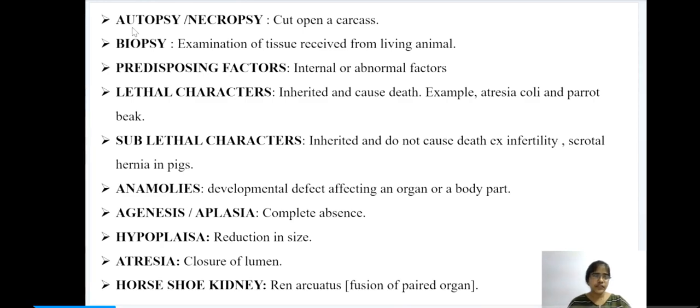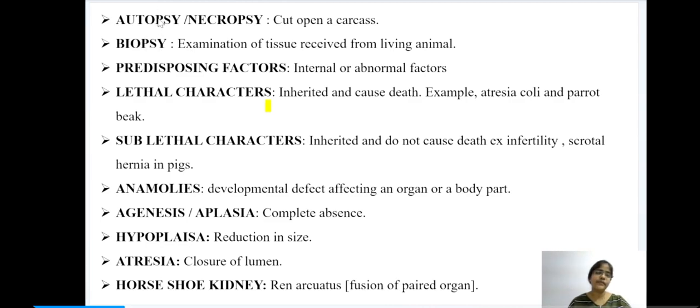The next definition is autopsy or necropsy. Autopsy or necropsy means cutting open a carcass. Biopsy means examination of tissues received from living animals. The main difference between autopsy and necropsy is that the term autopsy is used in human cases and necropsy is used in animals.